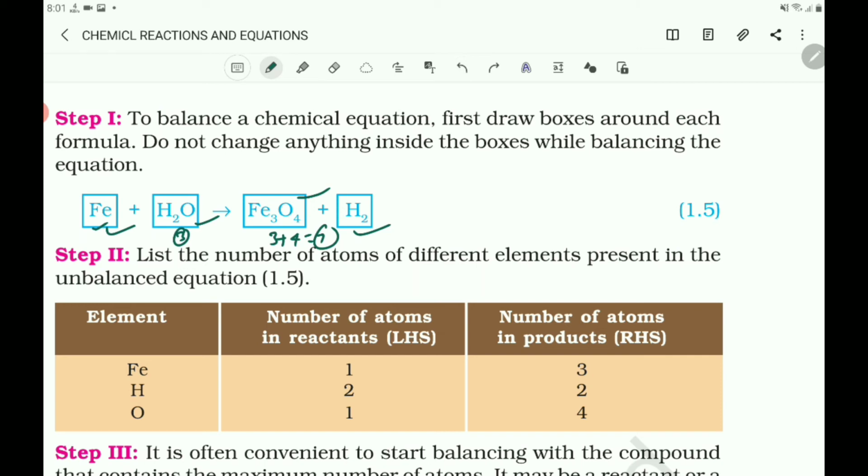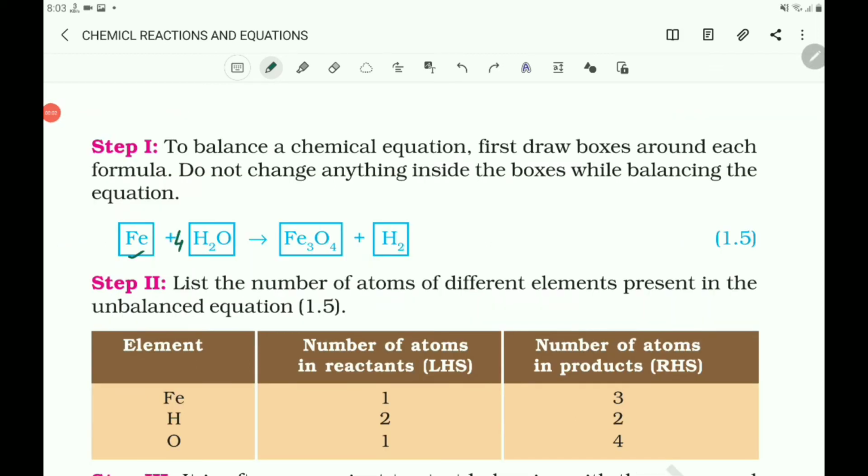Here 1 atom is there and on the other side 4 atoms, so you can put 4 here, then the oxygen atoms become 4. Number of oxygen atoms is balanced, but hydrogen atoms are not balanced and Fe atoms are also not balanced.